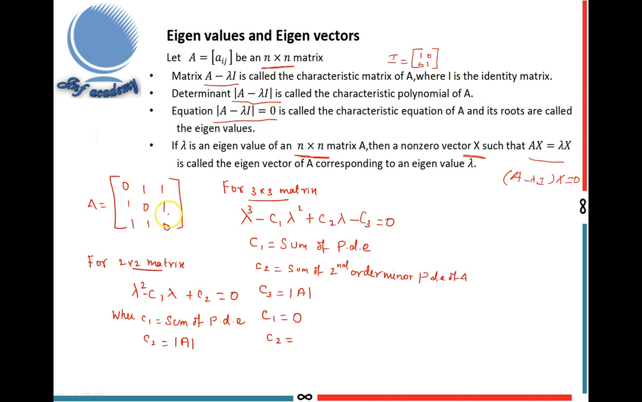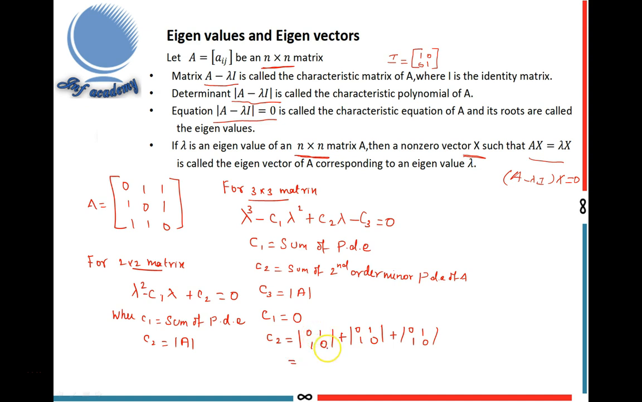What is meant by the minor? The first diagonal element is this one. Minor means delete this row and this column. We get a 2 by 2 matrix, and the determinant of that 2 by 2 matrix is the minor of that element 0: [[0,1],[1,0]]. The next diagonal element is this 0. Delete this row and this column, and we get another 2 by 2 matrix, whose determinant is the minor: [[0,1],[1,0]]. Similarly, the third element's minor is also [[0,1],[1,0]].